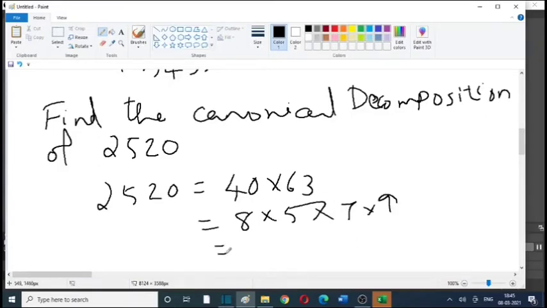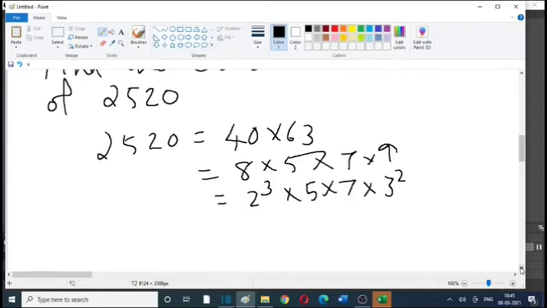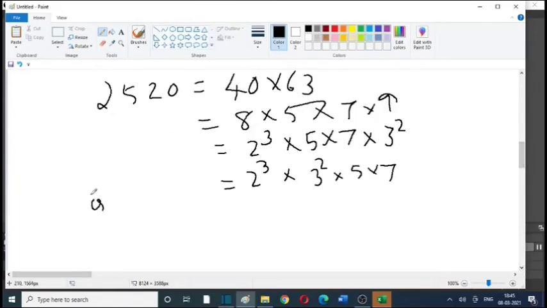So this is 2 cubed into 5 into 7 into 3 squared. Now we write it canonically: the smaller primes should come first. So 2 cubed into 3 squared into 5 into 7 is the canonical decomposition.